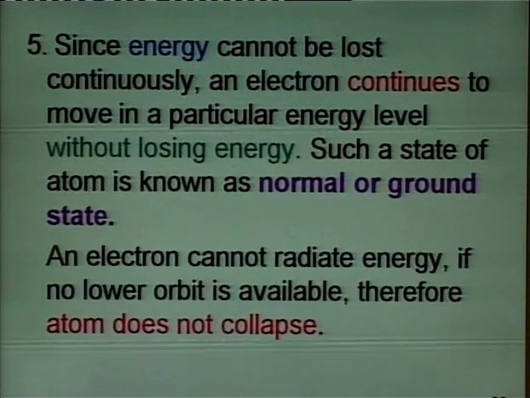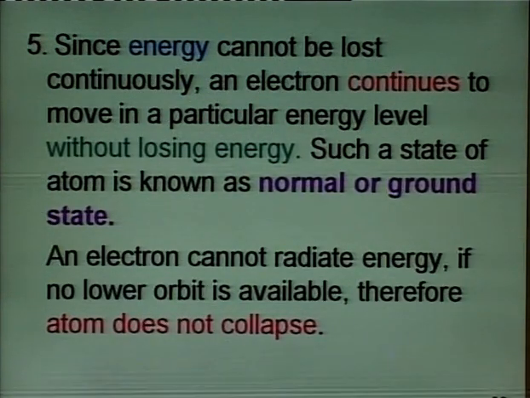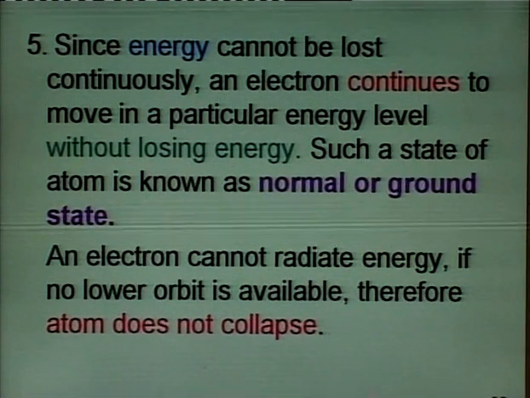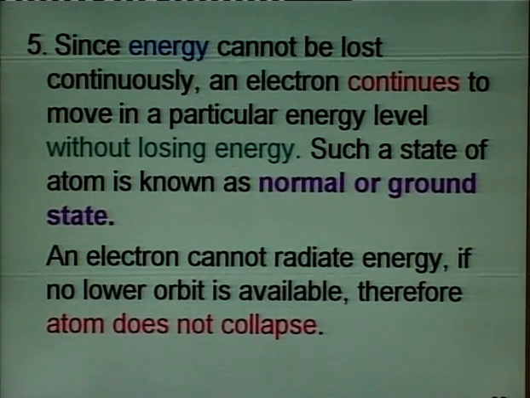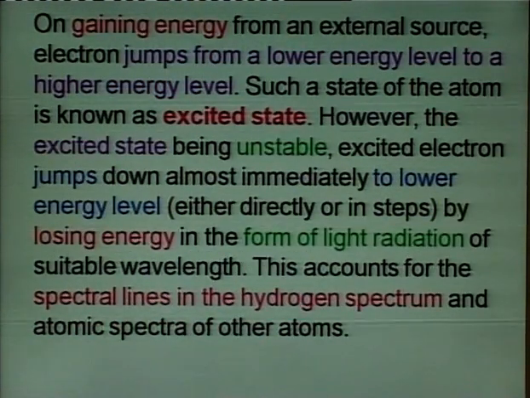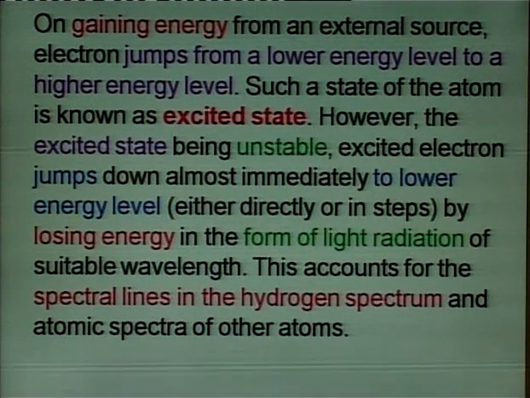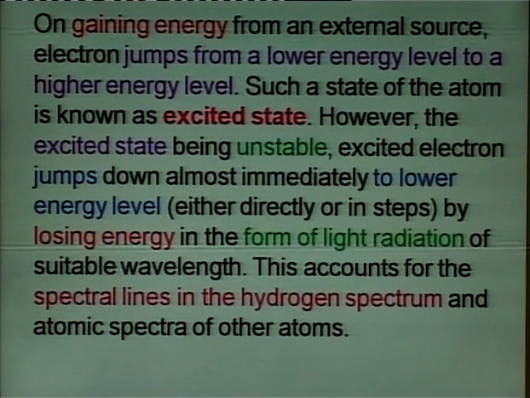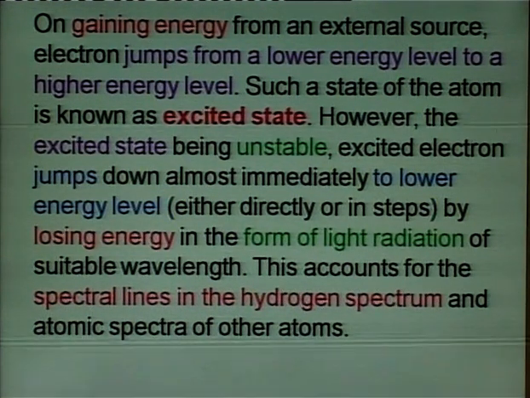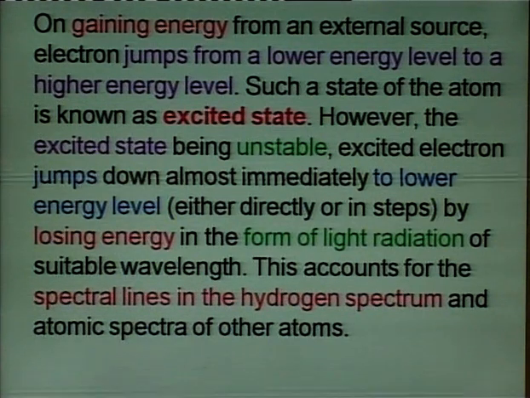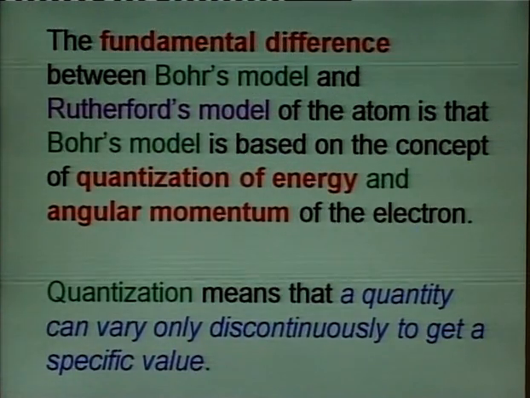Now, we have seen how the first drawback of Rutherford's model is overcome. The second drawback was that Rutherford's model could not explain the line spectrum of hydrogen, but we will see over here that Bohr's model could explain the line spectrum of hydrogen. So, let us see the line spectrum of hydrogen.